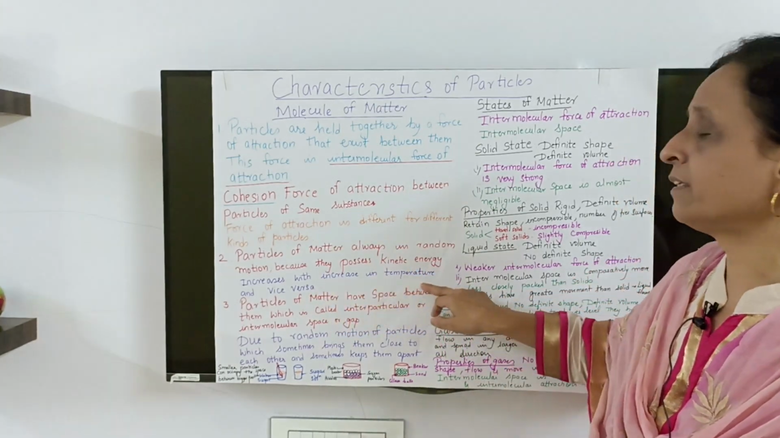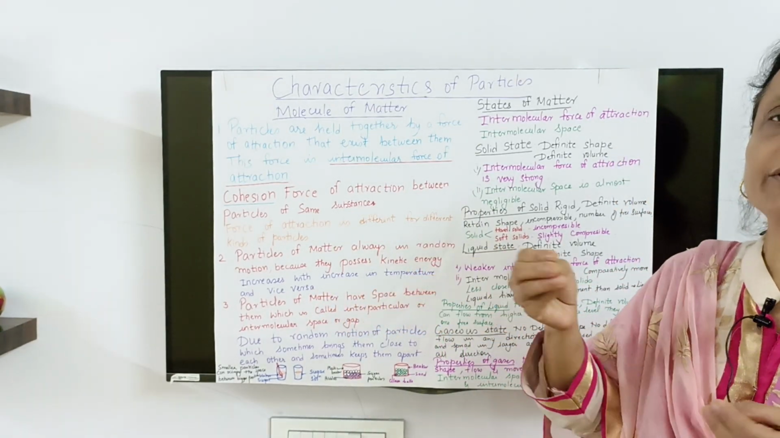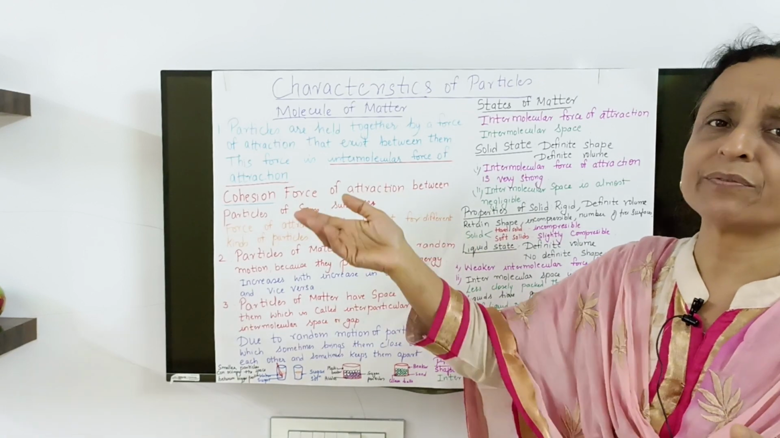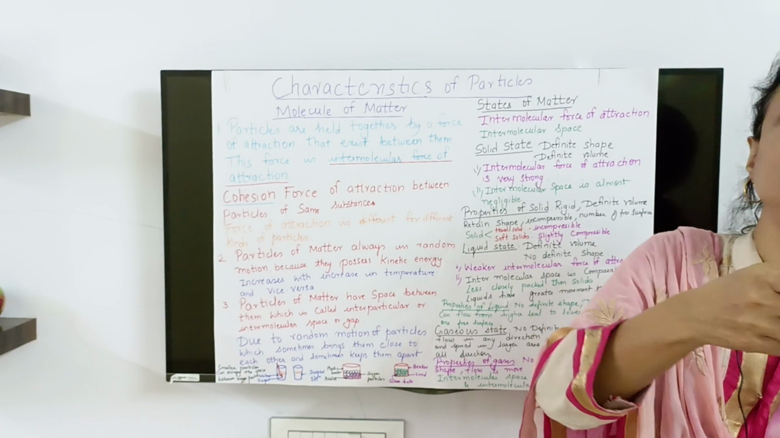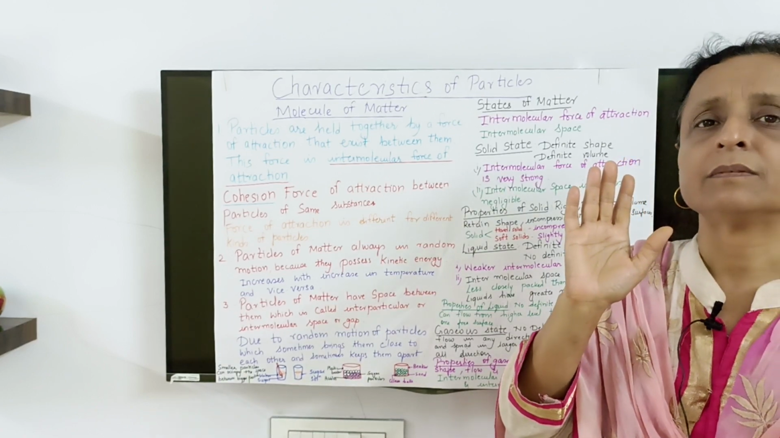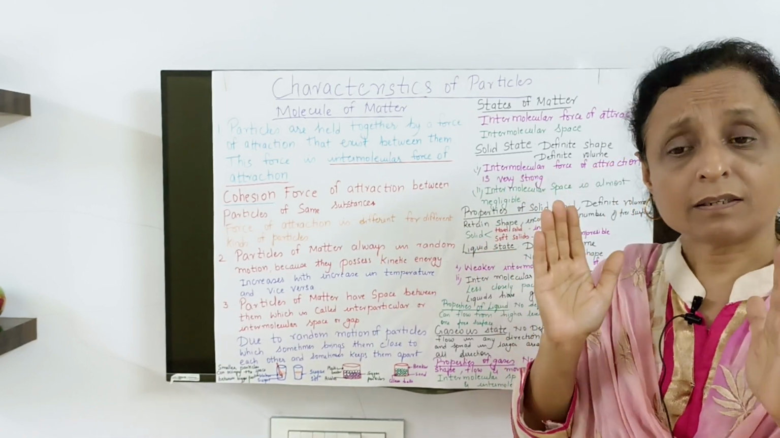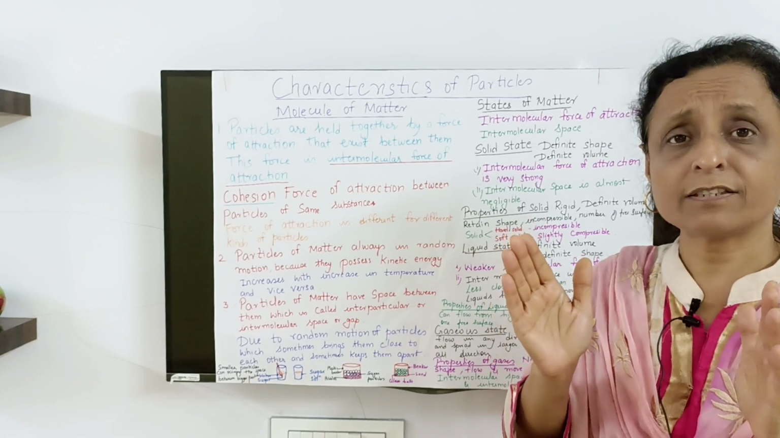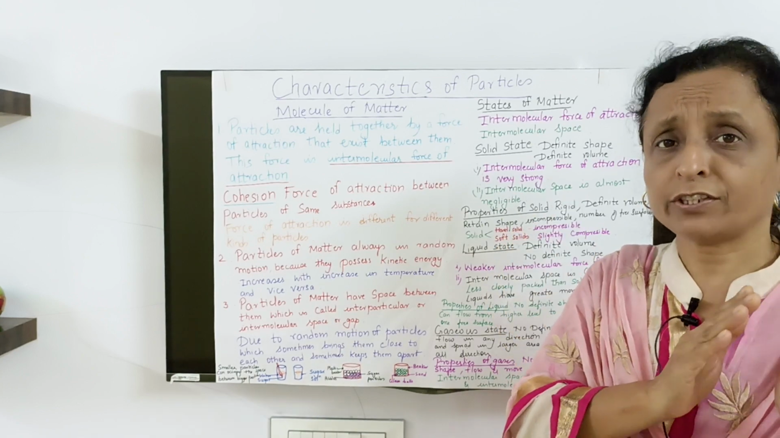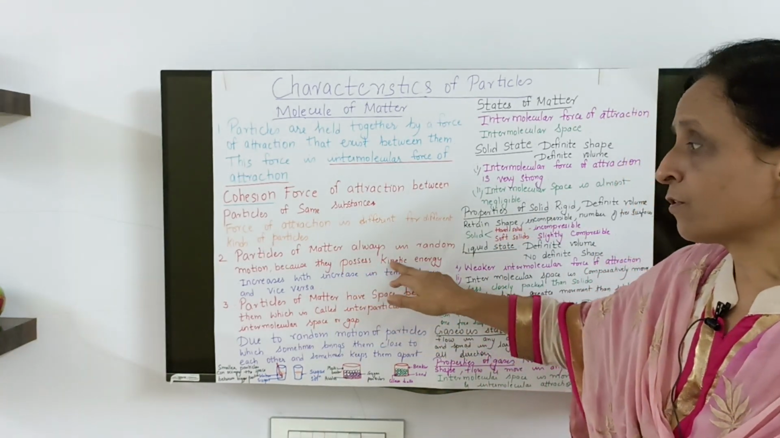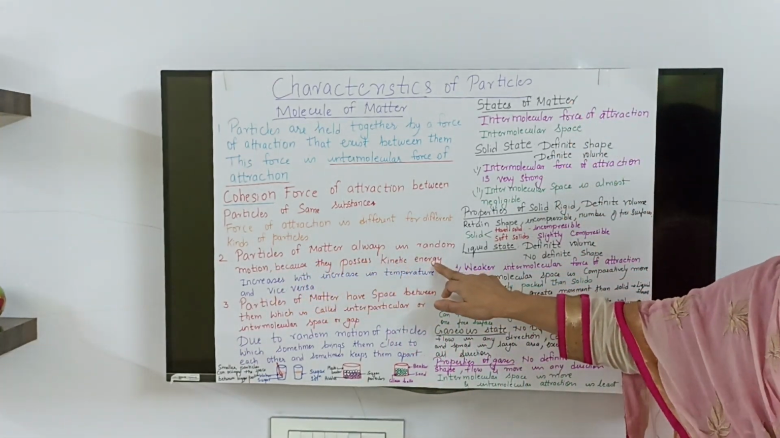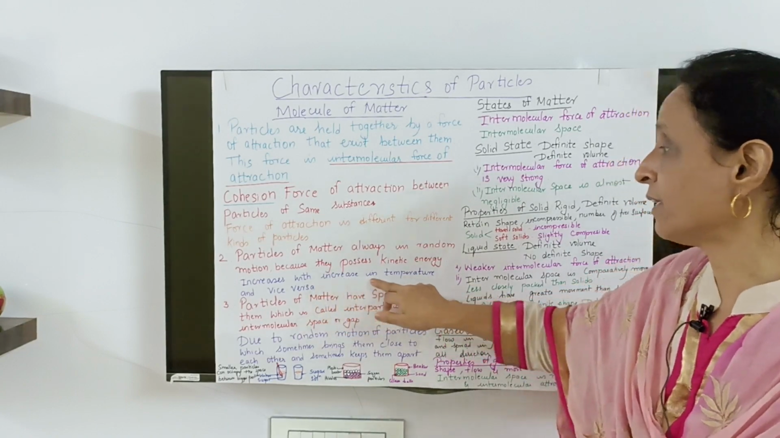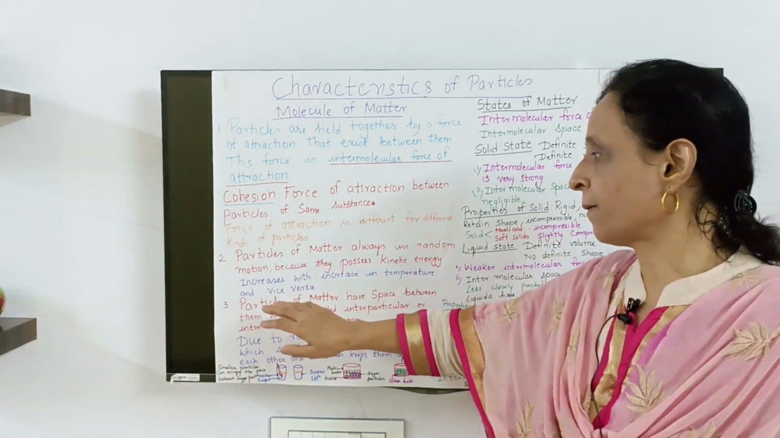Kinetic energy increases with increase in temperature. If you increase the temperature, kinetic energy will increase, and vice versa. Means if it's reduced, you put the water in freezer, it will become ice. So as the energy changes, the state changes. So the particles of matter are always in random motion because they possess kinetic energy, increasing with increase in temperature and vice versa.